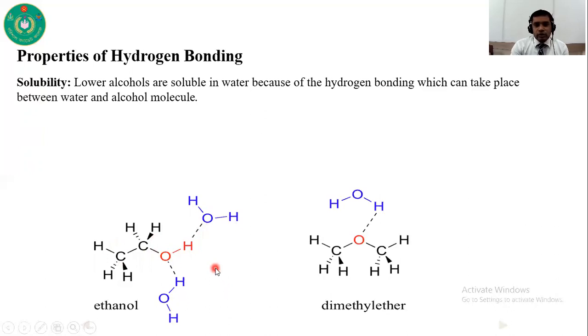So due to the formation of hydrogen bonding, lower alcohols that have a lower number of carbons are soluble in water. But in case of dimethyl ether, you can see this oxygen atom is partially negative, and the hydrogen atom is also partially positive. So there is also a possibility for hydrogen bonding.